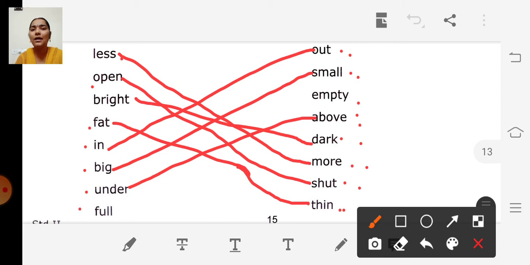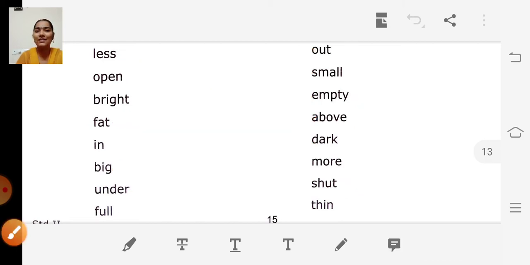The last word is full. What is the opposite of full? Empty. Full, empty. The opposite of full is empty. So we can match it. Is it very easy? Yes, I know it was very easy for you.